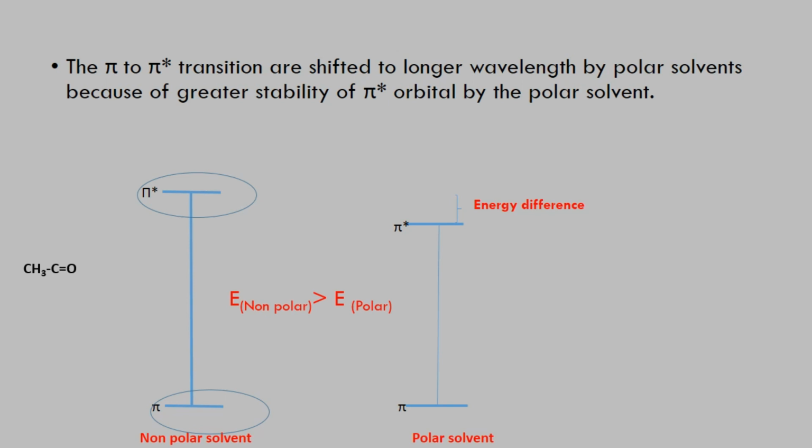So here we can perfectly see the difference in energy: with a non-polar solvent, for the excitation we require more energy, but for a polar solvent the energy difference between pi to pi star is less, and that's why the lambda max value shifts towards the longer wavelength, or we can say a bathochromic shift, which we get in polar solvent for pi to pi star transitions.